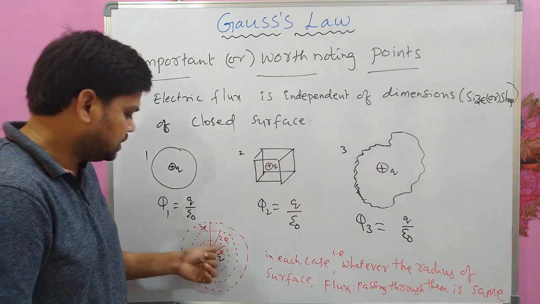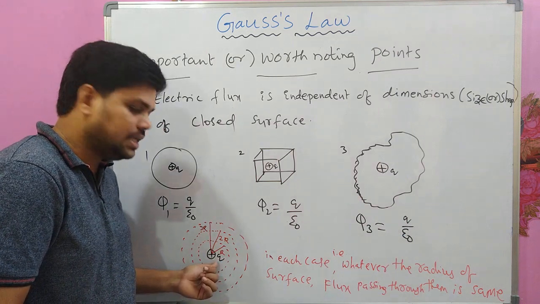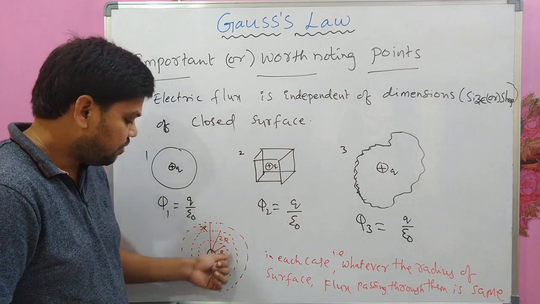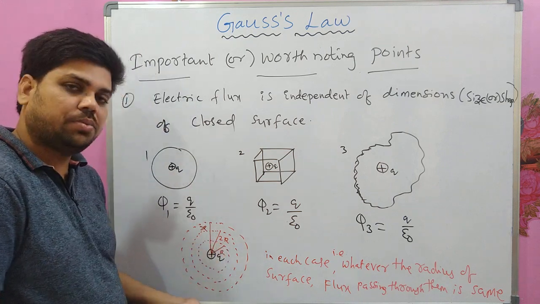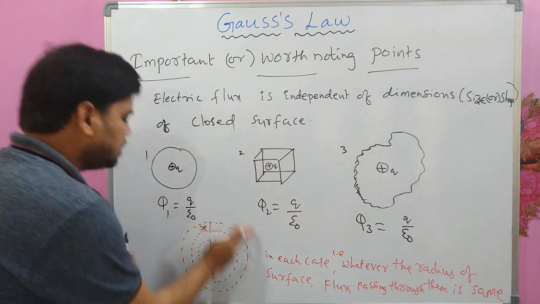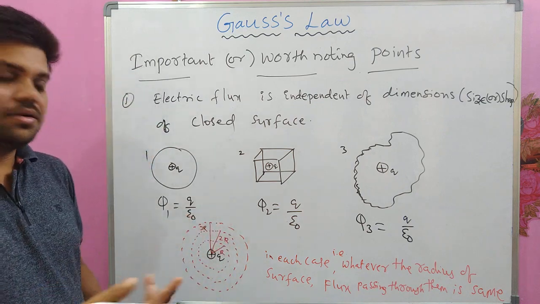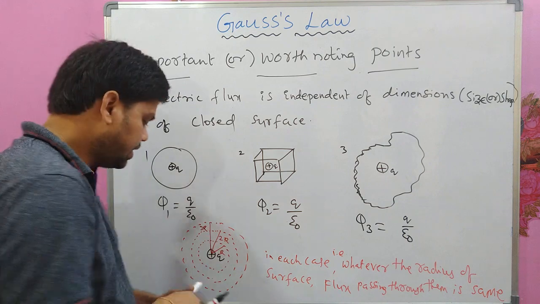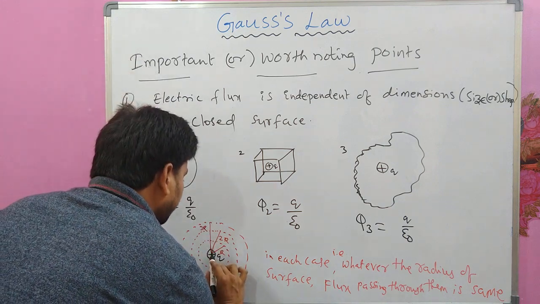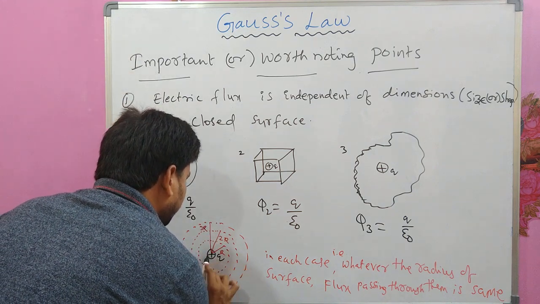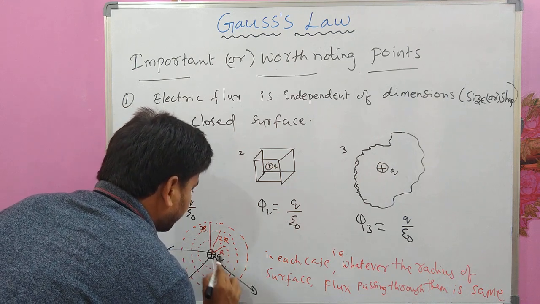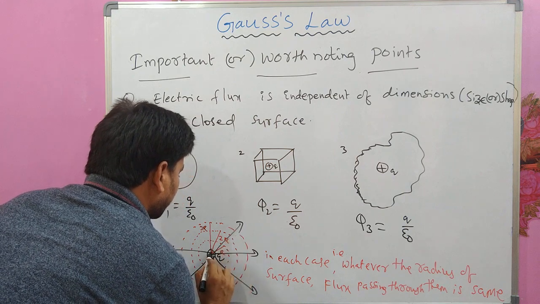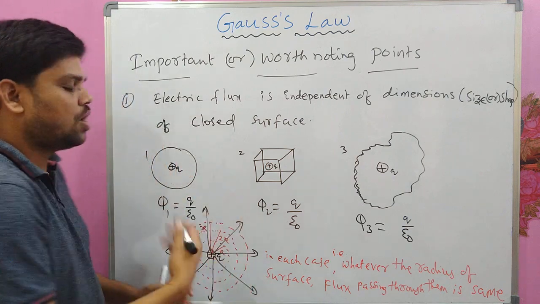Flux passing through the surface with radius r is Q by epsilon naught. Flux passing through the surface with radius 2r is Q by epsilon naught. Flux passing through radius 3r is also Q by epsilon naught. Because it is a positive charge, the electric field lines will be outwards.